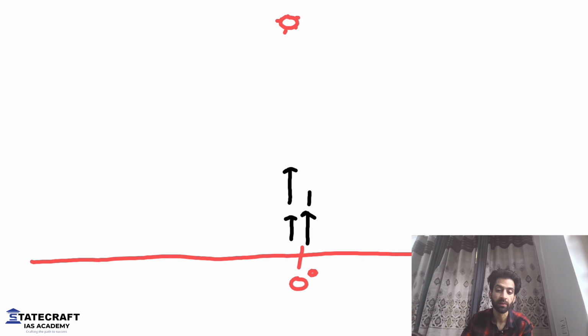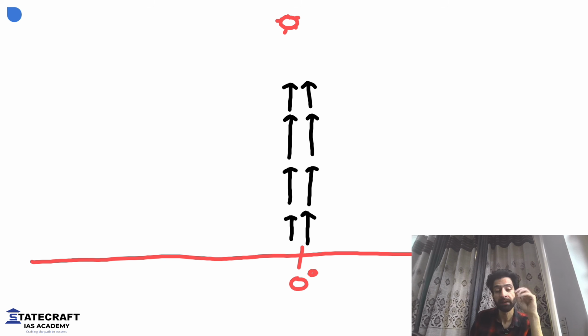Now, don't get confused as, sir, why is the sun here? I'm telling you, let's assume the condition is of spring and autumn, when the sun is shining over the equator. So, in that very condition, the air will go up. After going up, it reaches the tropopause. You know about the layers of the atmosphere. If you don't know, please let me know in the comments. I will bring a class on that as well, on how the layers of the atmosphere are there, what is the troposphere, tropopause, stratosphere. But as of now, I assume that you know that because that's very basic.